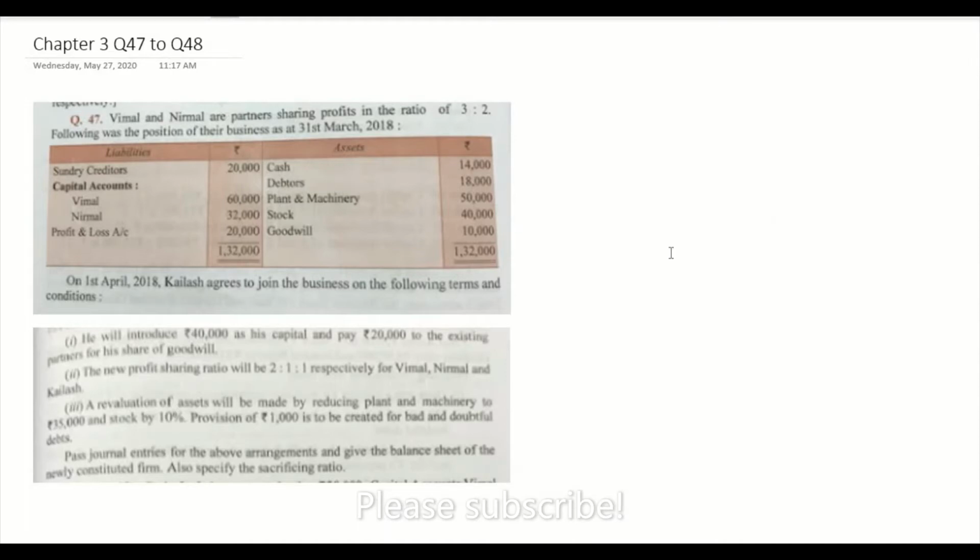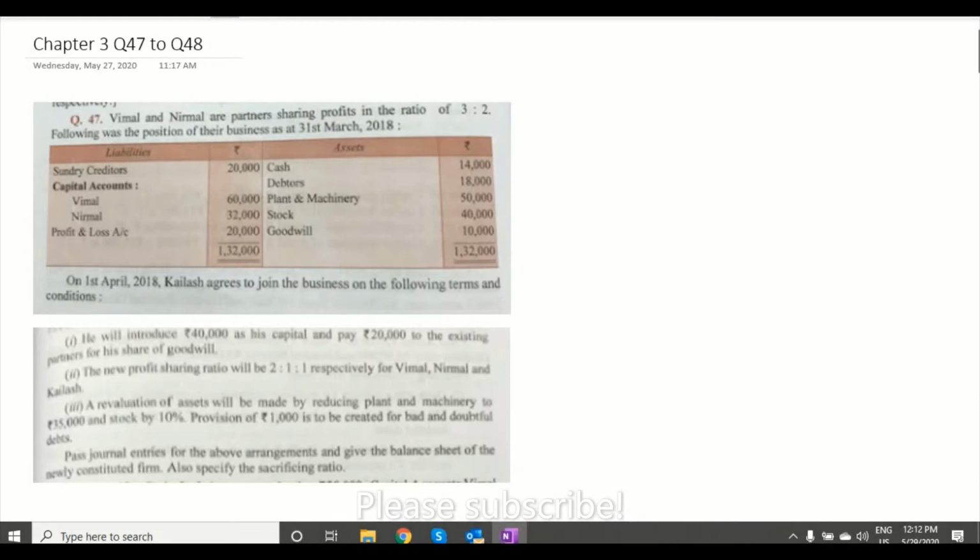In this module we will cover chapter 3, admission of a partner, from question number 47 to 48.